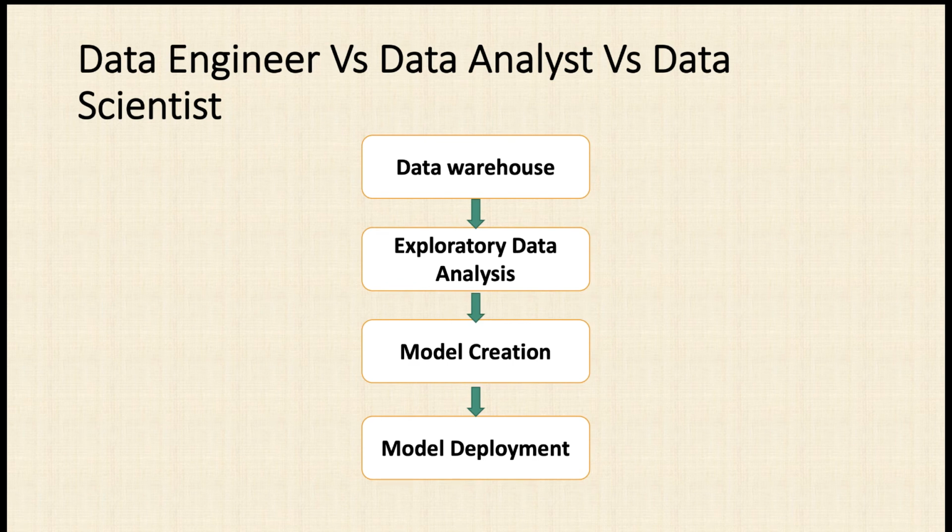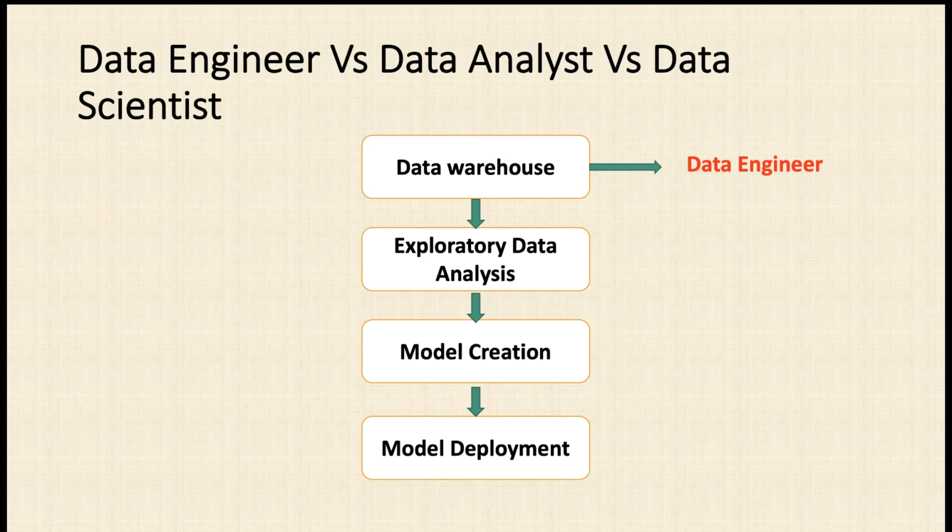Now let's understand the role of each of these three. First of all, there is the data engineer. The job of the data engineer is to collect data from any means, and they store that data in the data warehouses.